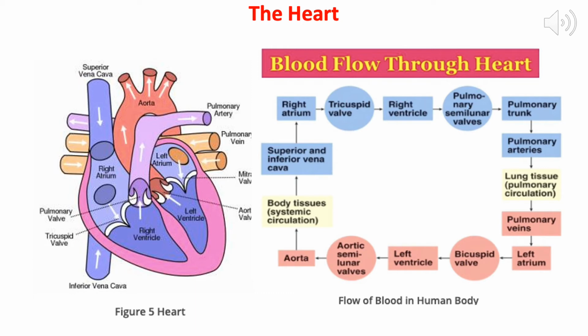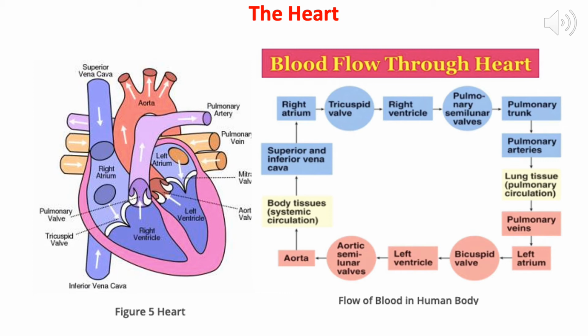From this right atrium, the blood is passed to the right ventricle. From this right ventricle, the blood is passed to the lungs through the pulmonary artery. Now students, you will be surprised that an artery carries the impure blood. Yes, this is one exception, that this pulmonary artery is the only artery present in our body that carries the